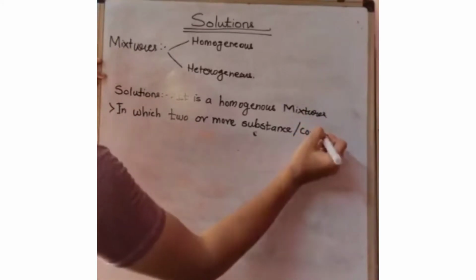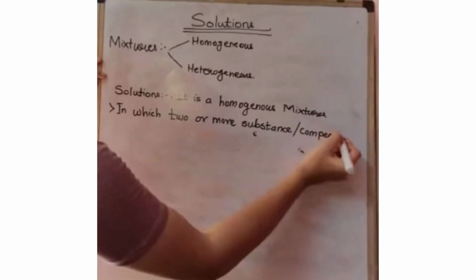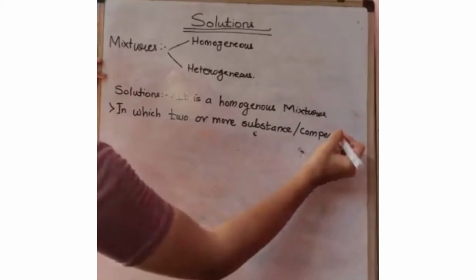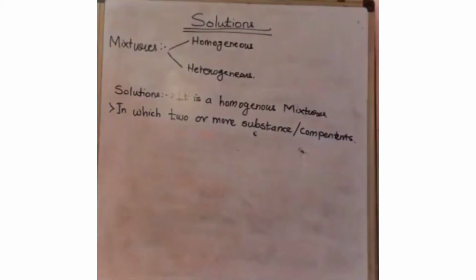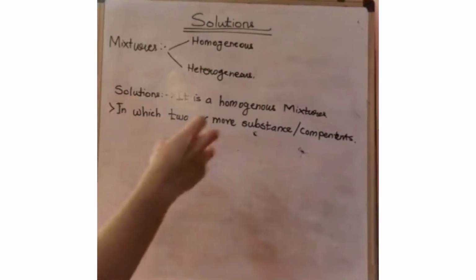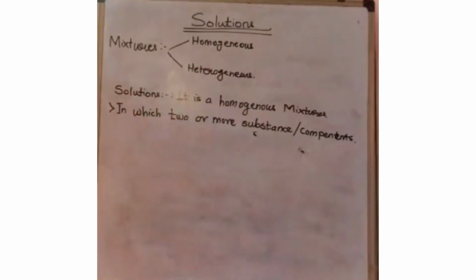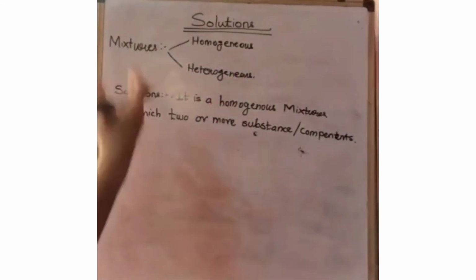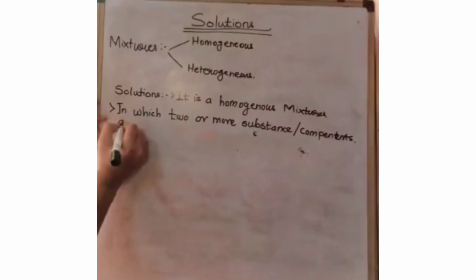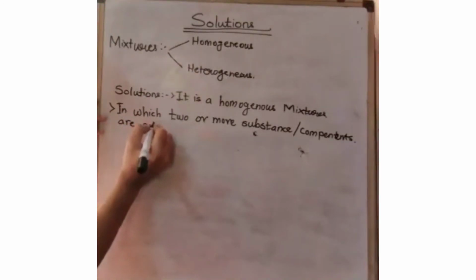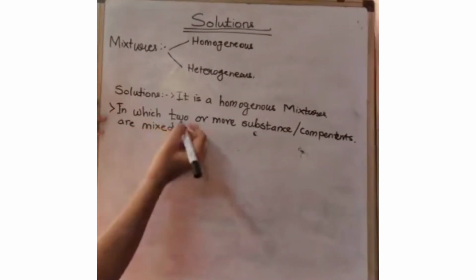Why am I using these words? These words will help you while you are writing your chemistry exam. You have to use chemistry words; you can't say a structure or anything like that. You have to use the words substance and component while writing the answer for solutions. Okay, so in which two or more substances or components are mixed with each other.